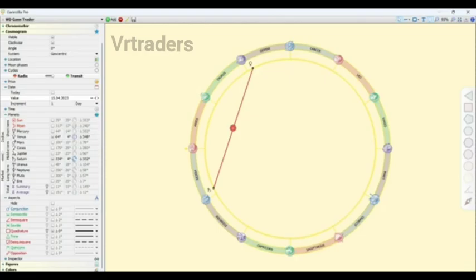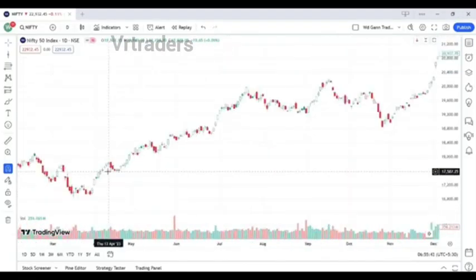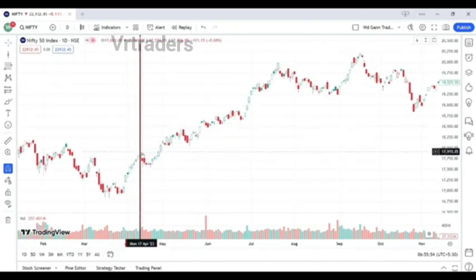Open the TradingView app. The date is 15th April 2023. You can see that on the 15th April 2023, it is a holiday. So we will consider 13th April 2023. Now here you can see that the market trend was in an upward direction. But exactly after this date, the market fell for the next 4 to 5 days. And here you can see that the market fell by almost 200 points in the next 2 days.